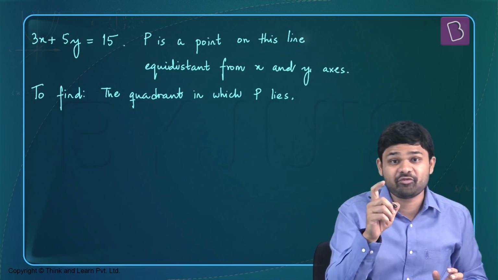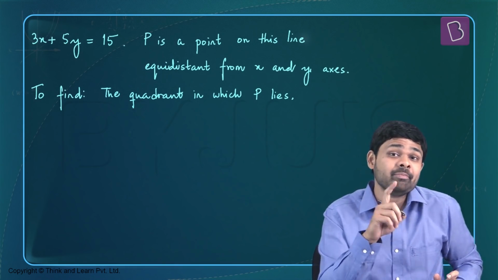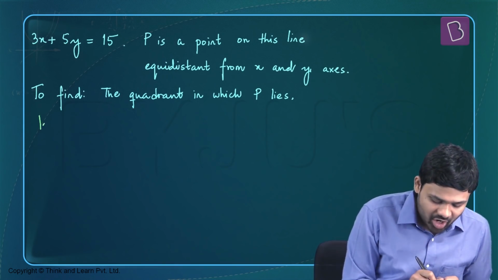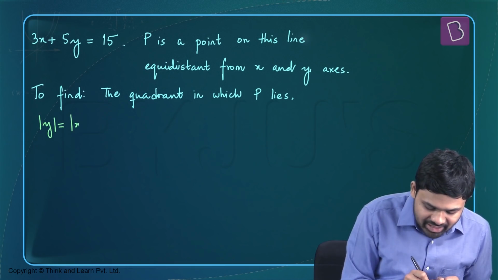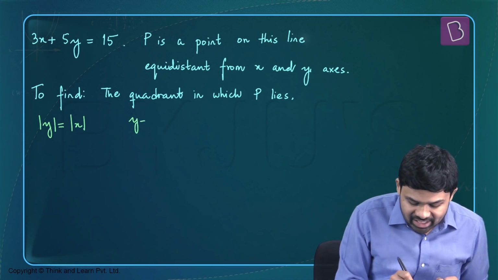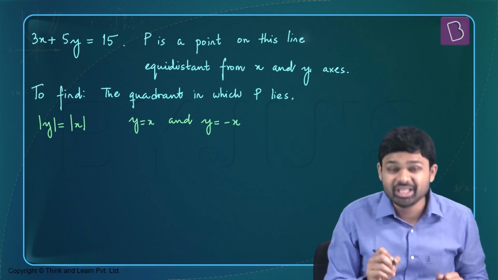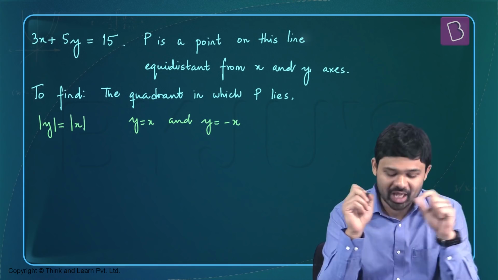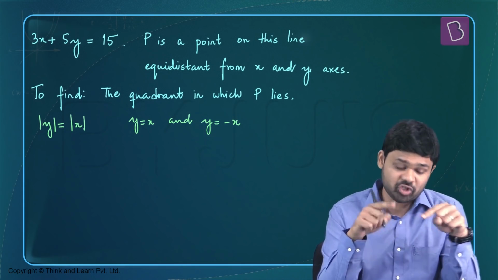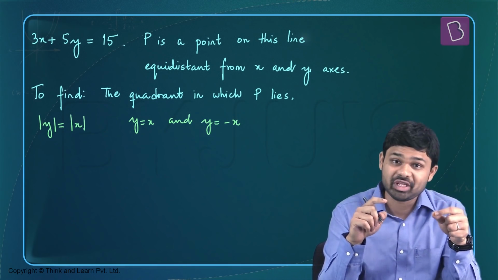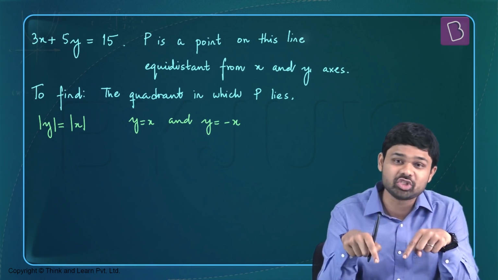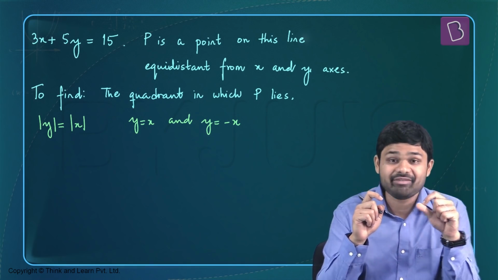So we know that for a point to be equidistant from both the axes, it's going to lie on the pair of straight lines mod y equal to mod x, or y equal to x and y equal to minus x. On these two straight lines, the point P has to lie. So this means that point P, which also lies on 3x plus 5y equal to 15, has to be on the point of intersection of these two lines and 3x plus 5y equal to 15.